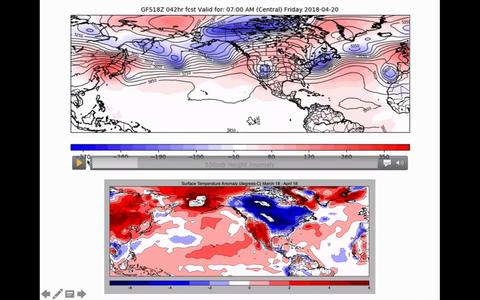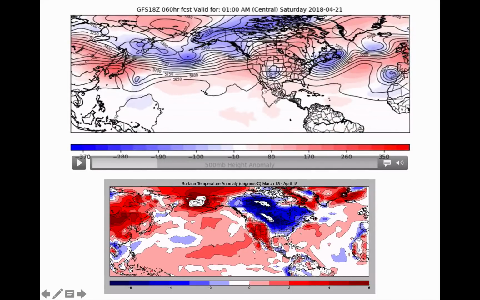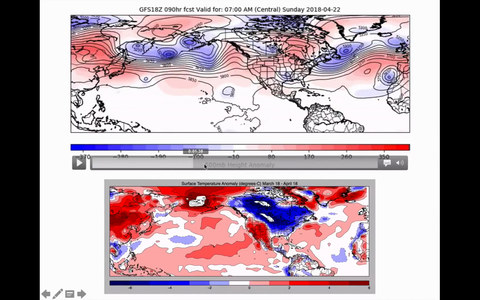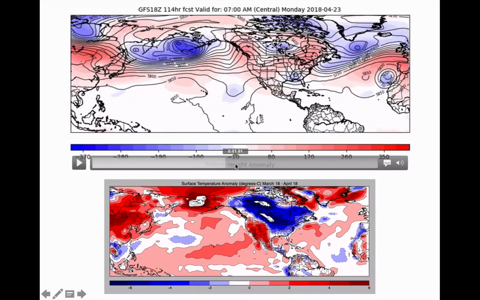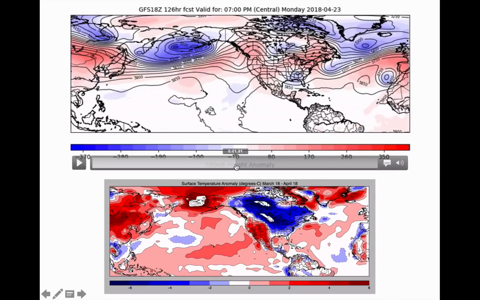As we move forward, look at this. See this nice ridge toward the end of the week here? This brings in warmer conditions right where we need them to melt some of that snow away in the middle part of the country. Here's our cutoff low coming through, and as it slowly moves through, that's our precipitation maker Friday into Saturday in the hard red winter wheat area, which we just discussed. That low moves toward the south and east.